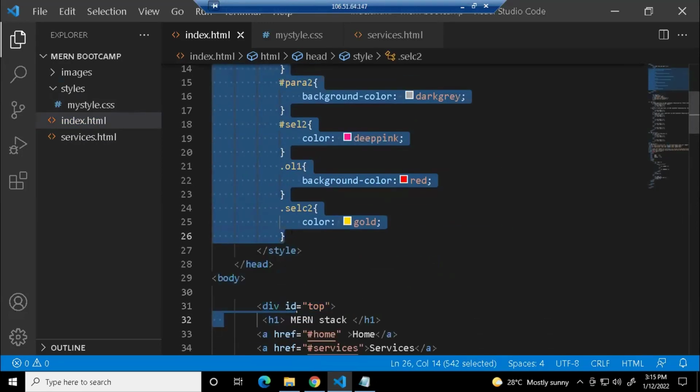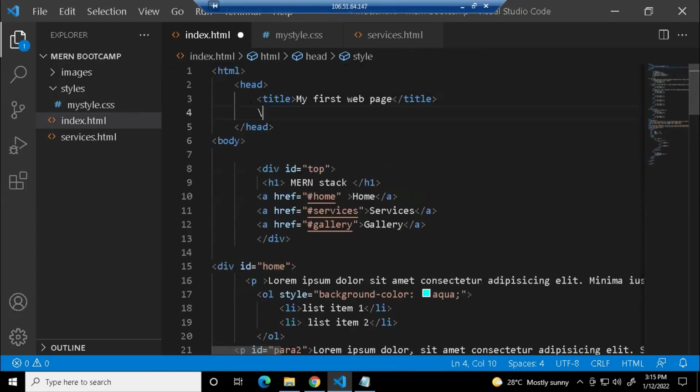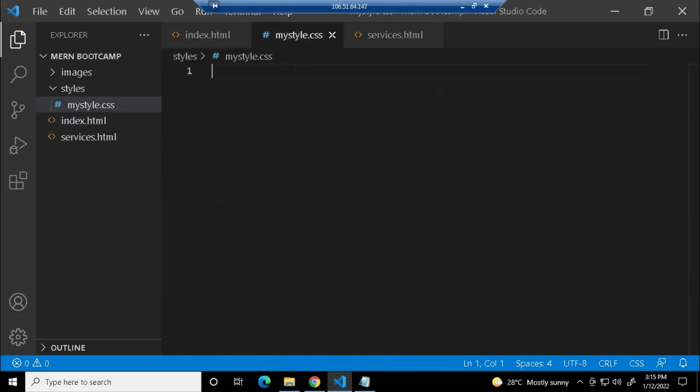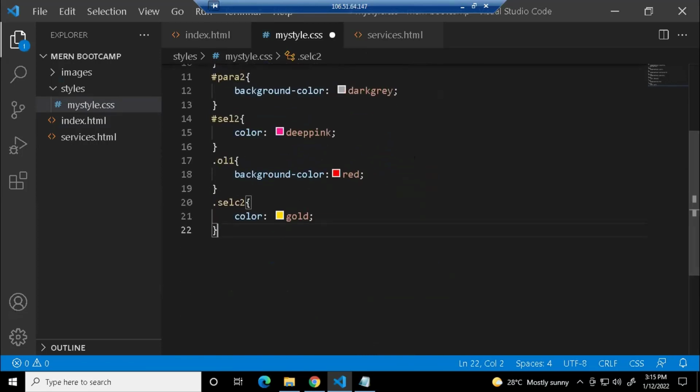I'm just going to cut this, and you can also delete the style tag. We are not going to use it. I'm going to my CSS file and paste whatever we have written. So all these selectors we have written, right? I'm going to write these selectors inside this file.